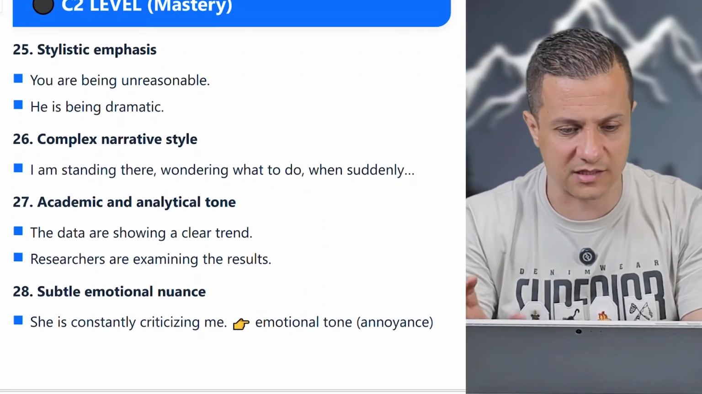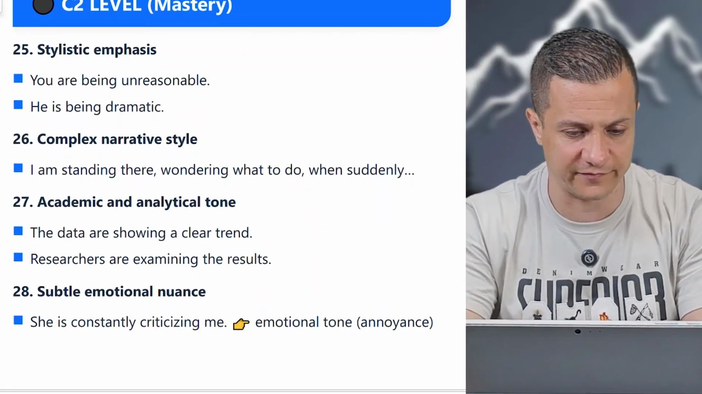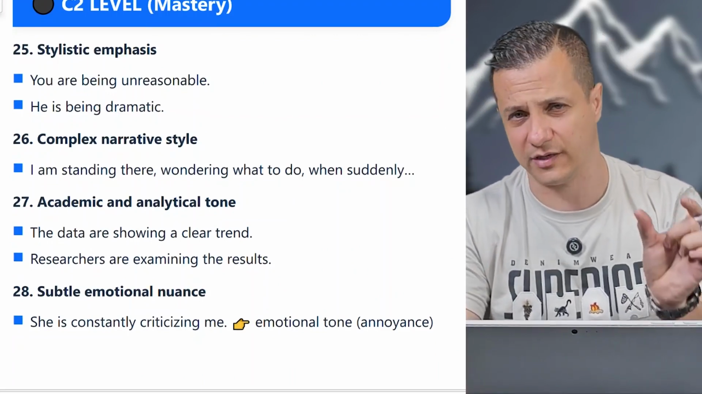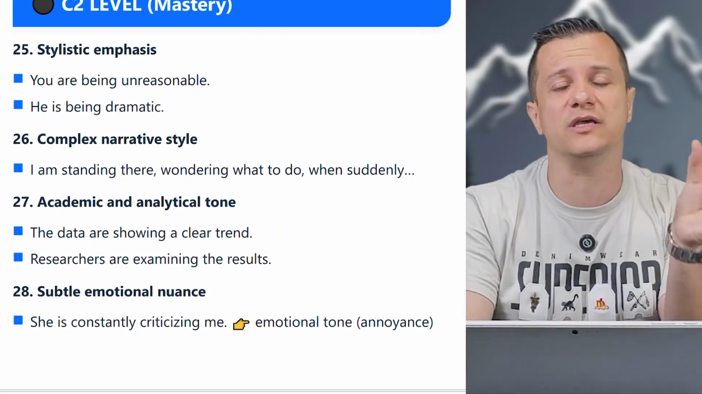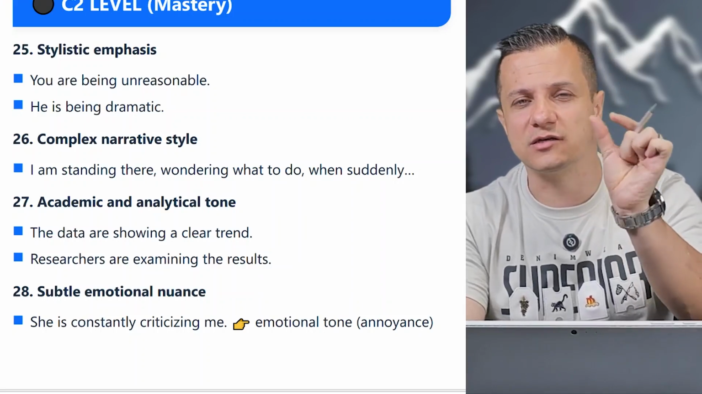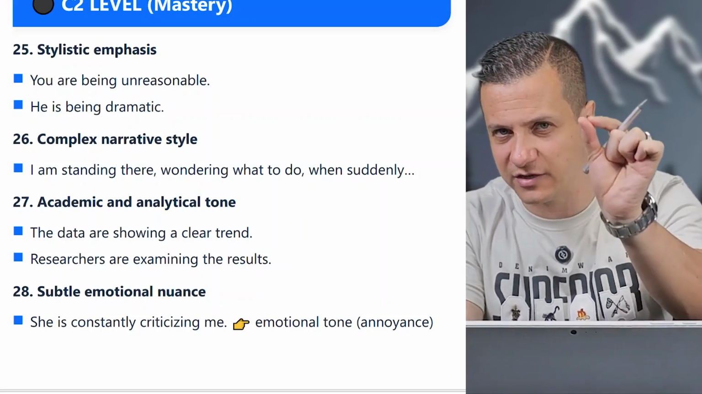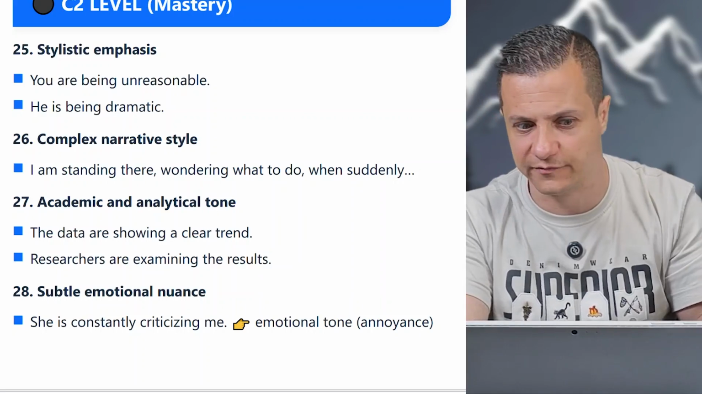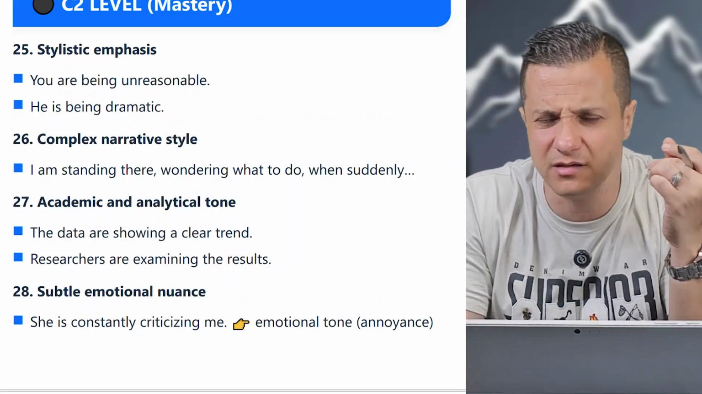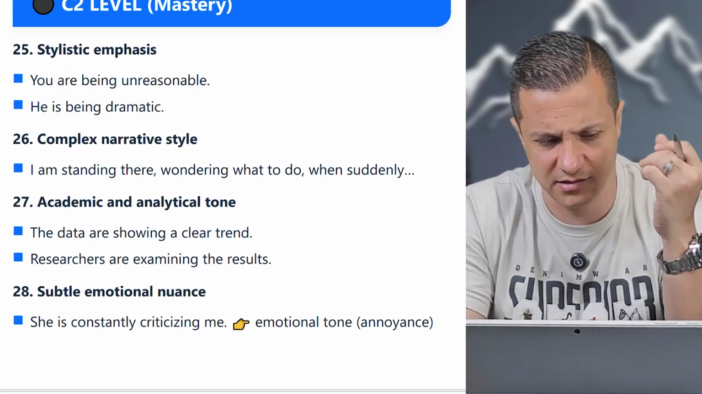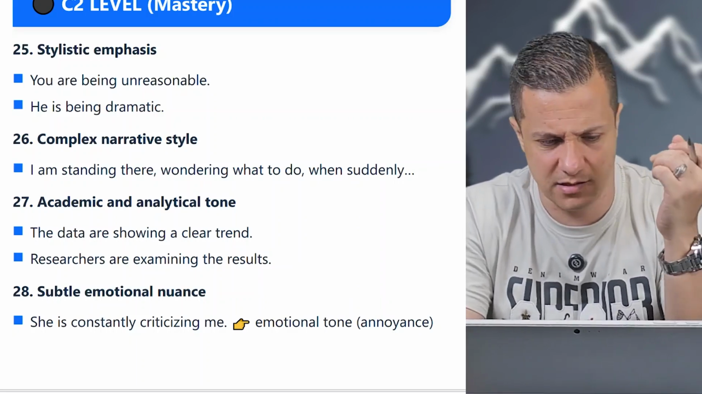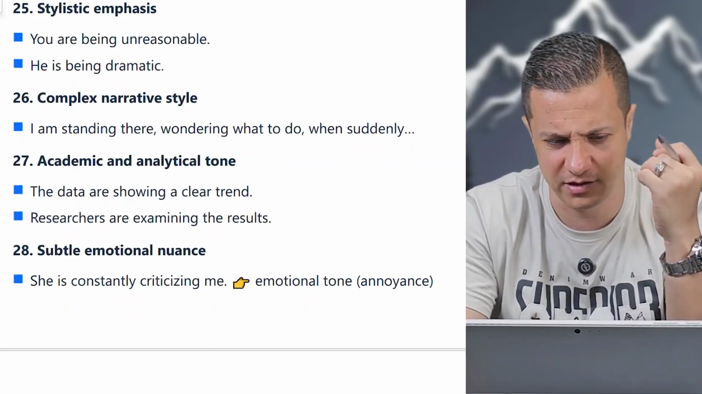C2 mastery, a stylistic emphasis, number 25. You're being unreasonable. When you use being with an adjective, it means it's a kind of new temperament and behavior of yours. We hadn't seen it before. You're just being so jealous these days. He's being dramatic. It's a new behavior in him.